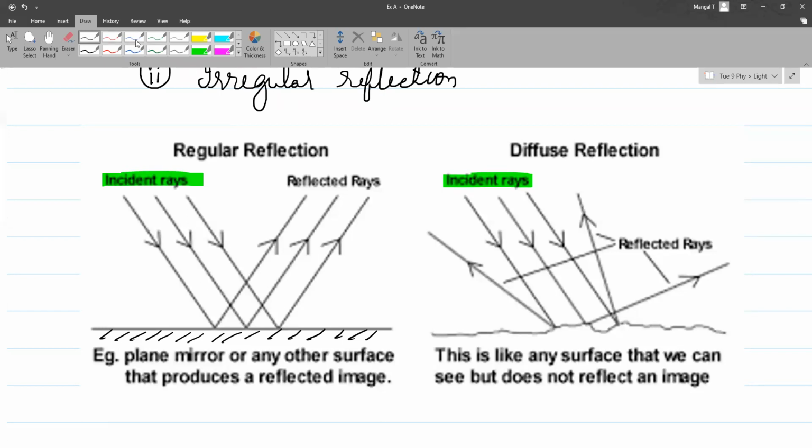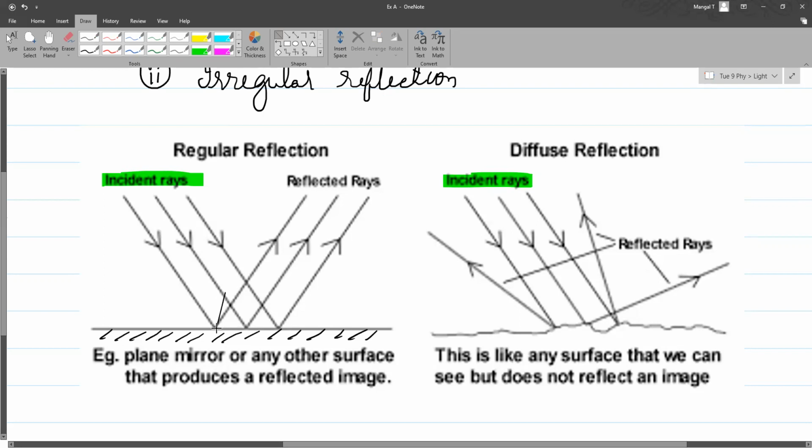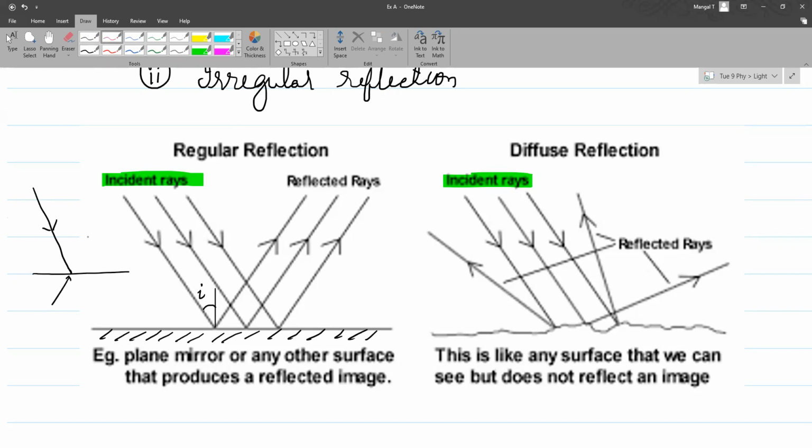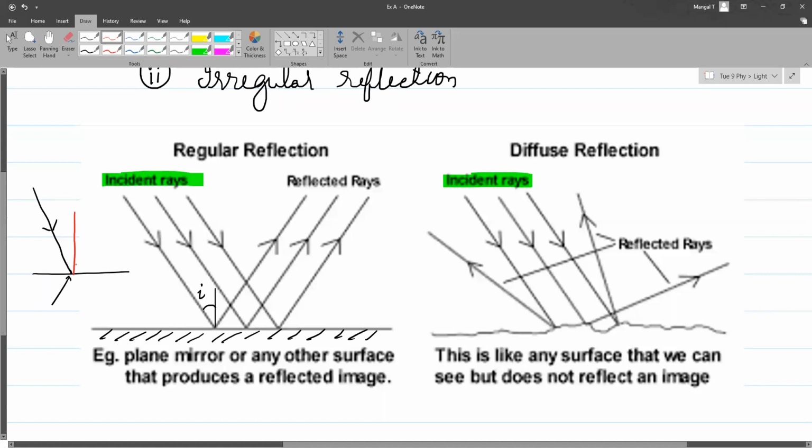Now what is happening is at any surface, wherever you are finding the incident ray, if you draw a perpendicular there, remember one thing. This is a ray which is coming. This is called the incident ray. This is a surface. The point where it hits is called the point of incidence. At that point, we draw a perpendicular to the surface. This is called a normal. Okay. And the angle that the incident ray makes with the normal is called the angle of incidence.